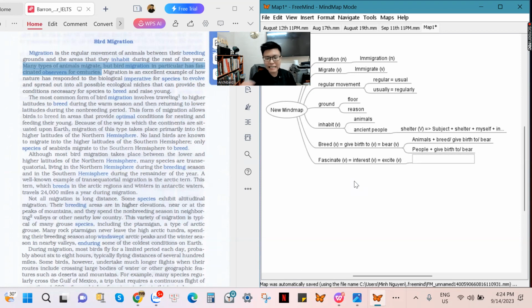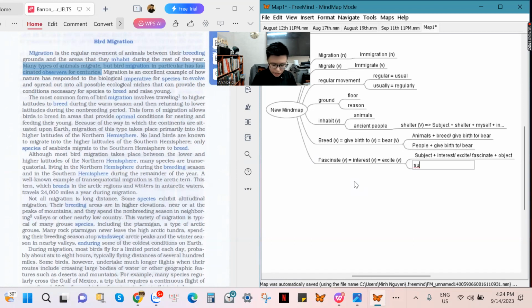So here, when you excite someone, you can use the subject, you can use interest, or excite, or fascinate someone, with an object here. It means you are going to make someone interested, fascinated, or excited.